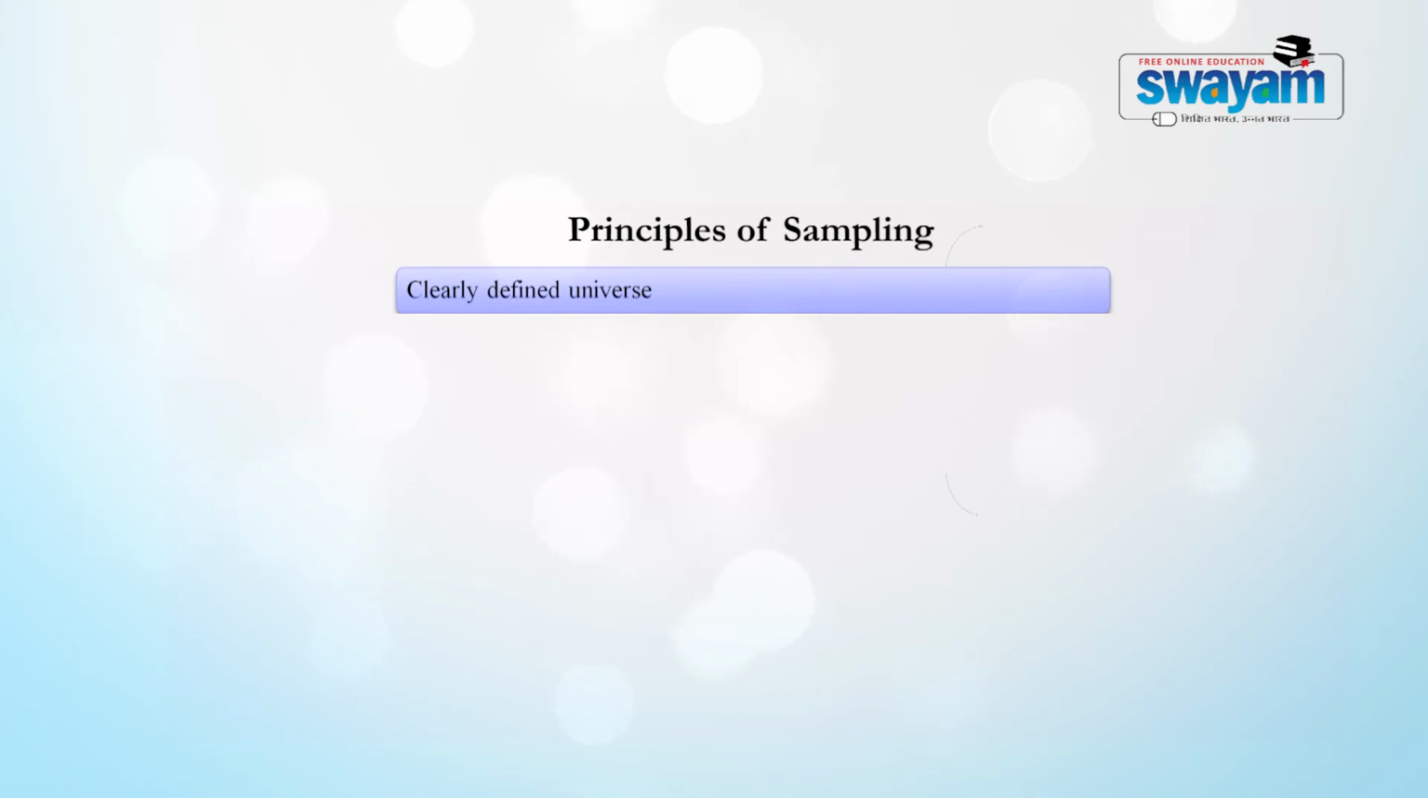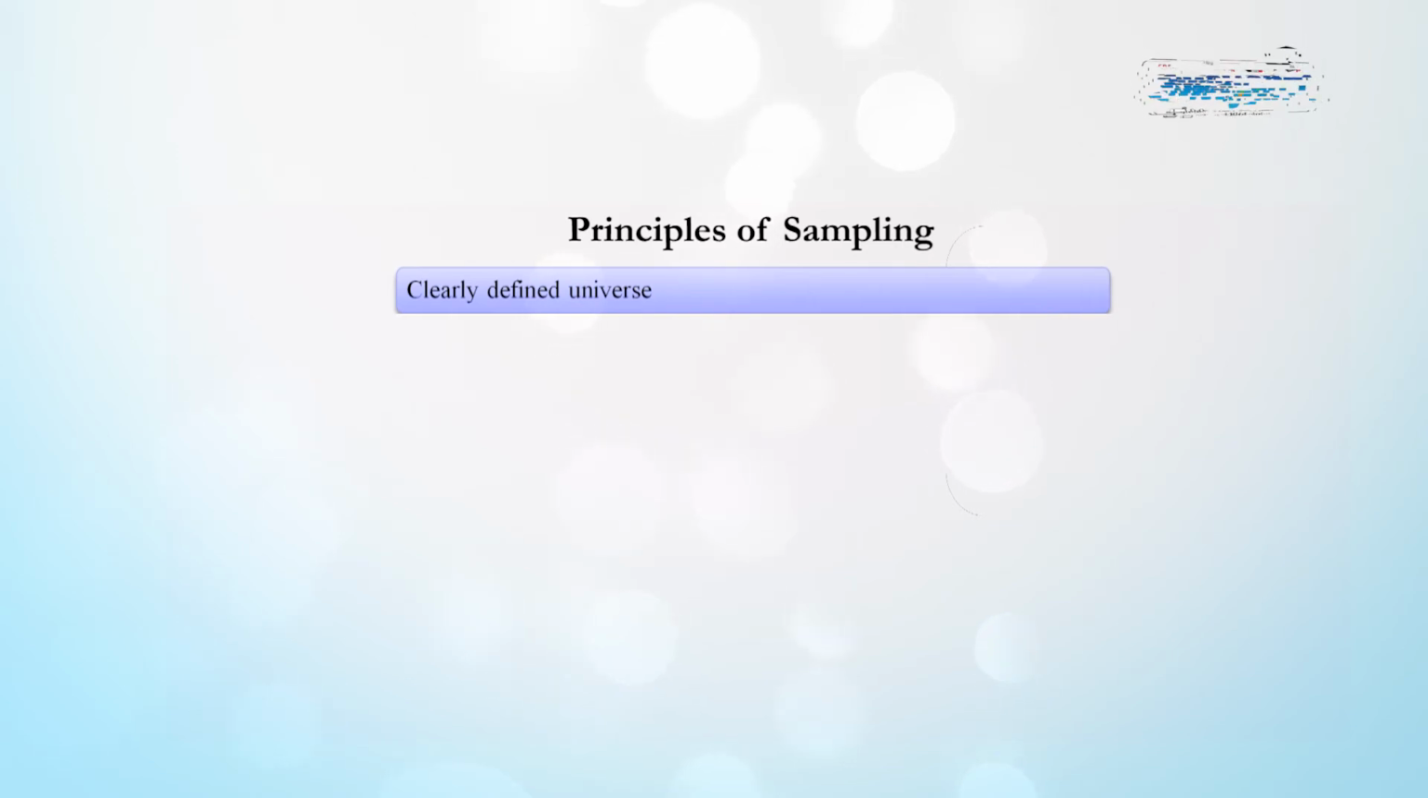So, we need to have a clear definition and a clear demarcation of our universe. We cannot have a vague idea or ambiguity, because it would lead to a lot of ambiguities in the sample itself, which would lead to ambiguities and errors in the final study results. So, a clearly defined universe is the most important thing in sampling.